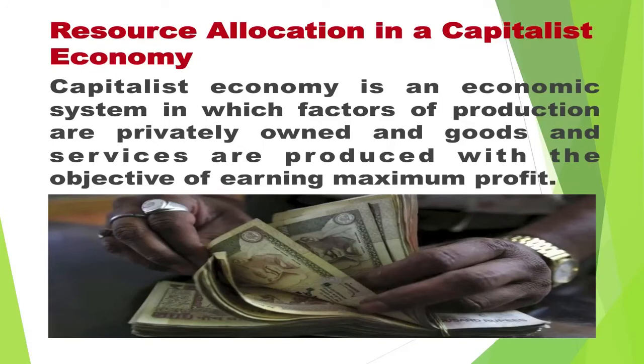Resource allocation in a capitalist economy. Capitalist economy is an economic system in which factors of production are privately owned and goods and services are produced with the objective of earning maximum profit. In a capitalist market oriented economy, there is no central authority to guide the choice of goods and services. The production is in the hands of individuals, farmers, manufacturers, producers, service providers and others.